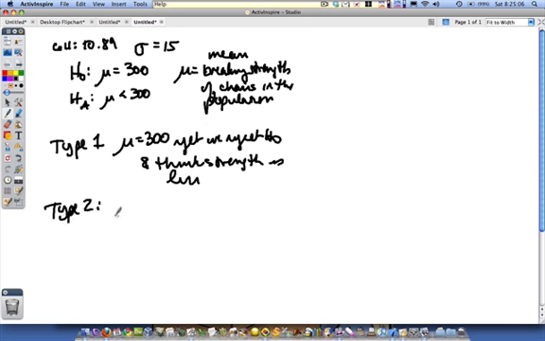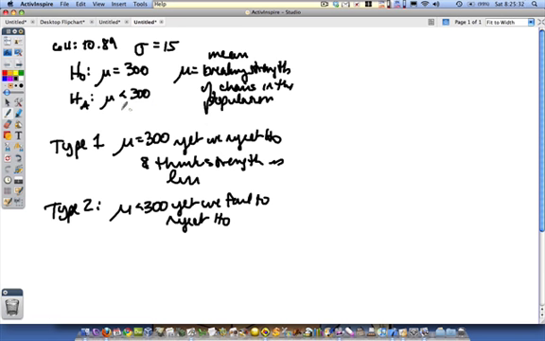A type 2 error is when mu really is less than 300, yet we fail to reject H0. So the chairs are weaker than they are advertised, but we don't accept that part of the hypothesis. Okay, they're weaker than they're supposed to be, yet we think they're okay.